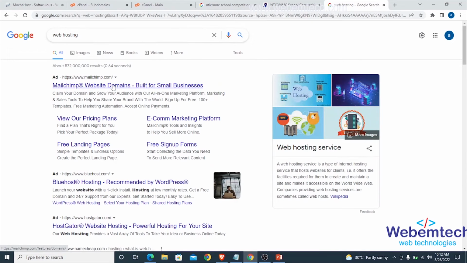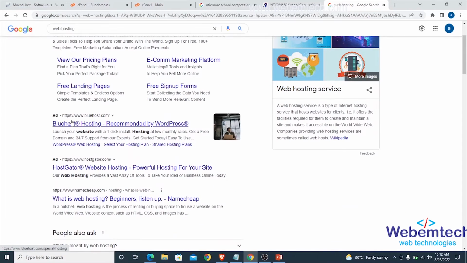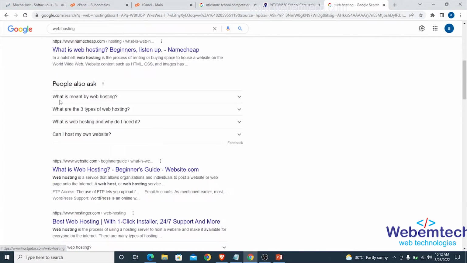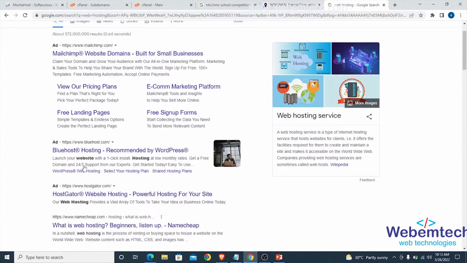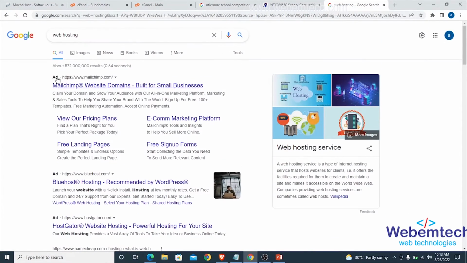Alright, you're going to see that the first result here is mailchimp.com. You're going to see AD beside this particular URL, mailchimp.com. You scroll down, you're going to see the next one here is bluehost.com. You can see AD beside that. You can see AD beside this. What this simply means is that the owners of this website that is having AD beside their URL, they are paying Google for the content of their website to appear at the top of search engine results page.